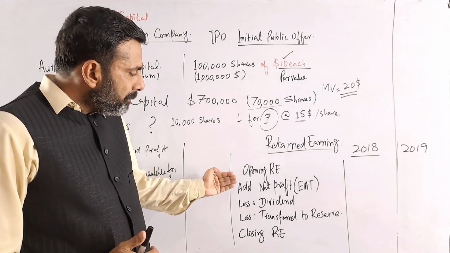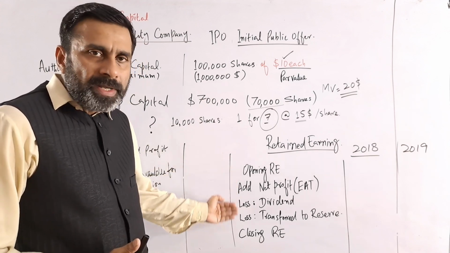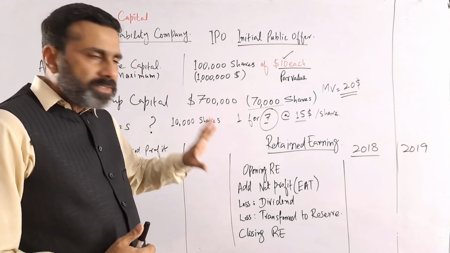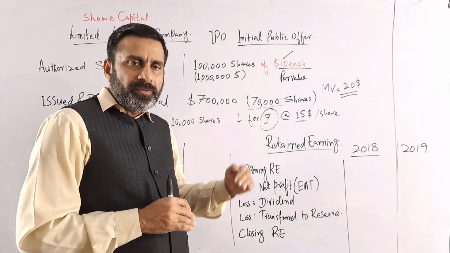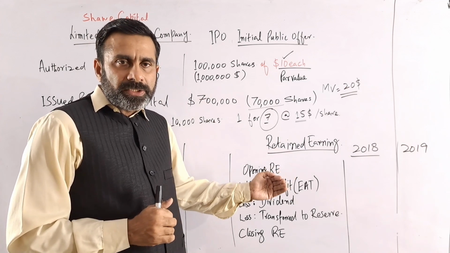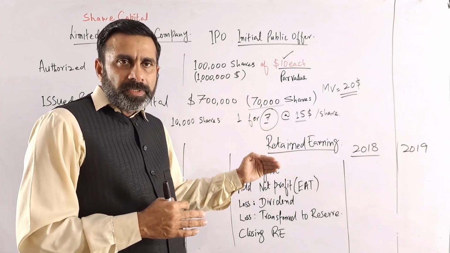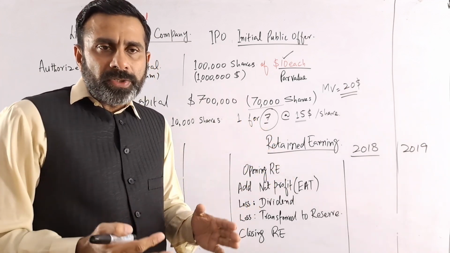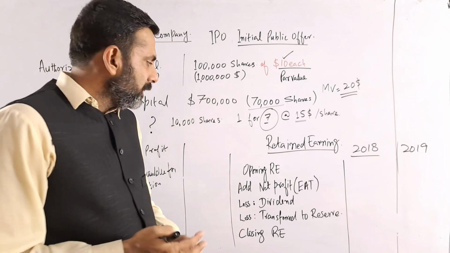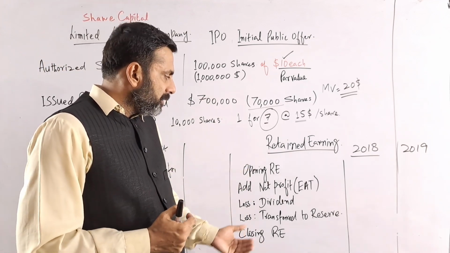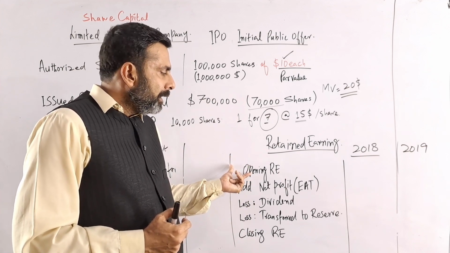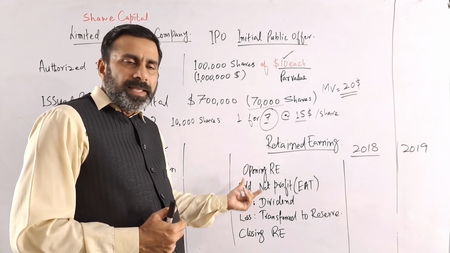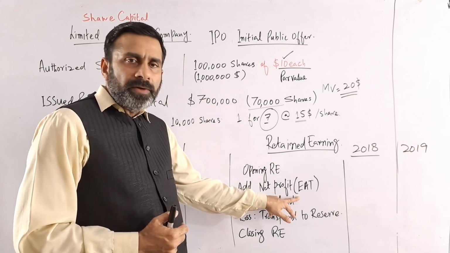So this is a simple format of the retained earning, just for understanding purposes. As per the International Accounting Standards or International Financial Reporting Standards, we will discuss the format in later lectures when we discuss all these statements. But this is just for understanding purposes. We have an opening retained earning, then we add any net profit or earning after taxation.